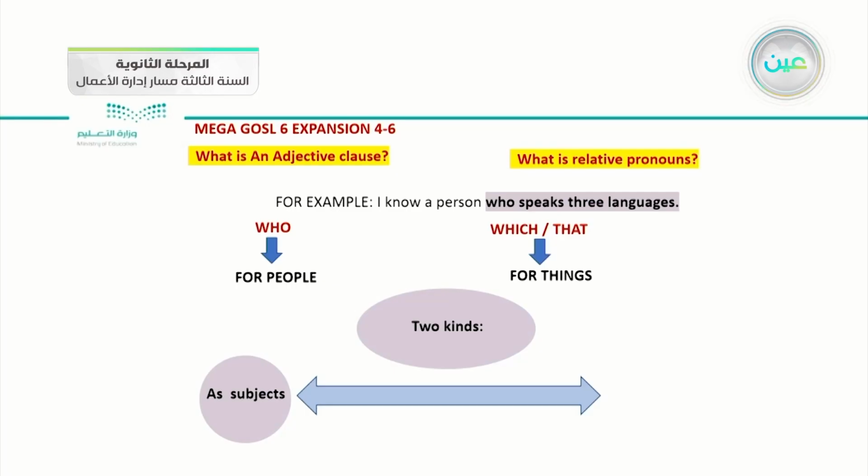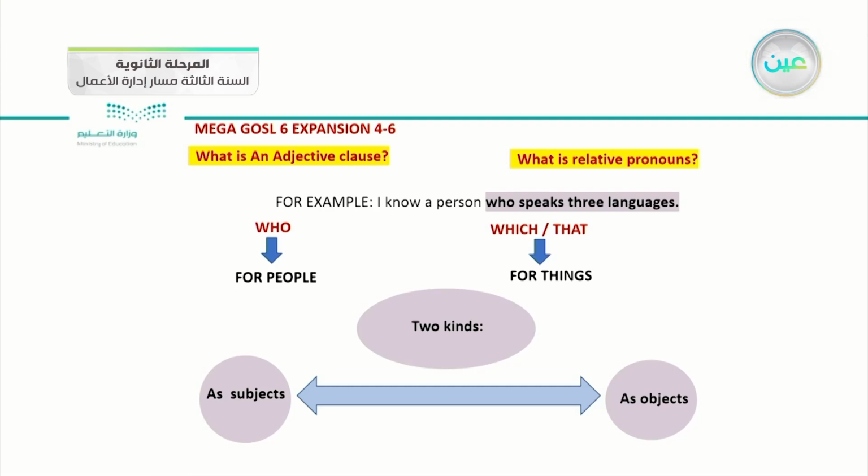The second kind is an object. Can we use it, miss, as an object inside relative pronouns? Yes, we can use it as an object. When the relative pronoun is followed by a noun or pronoun, we can use it as an object pronoun.